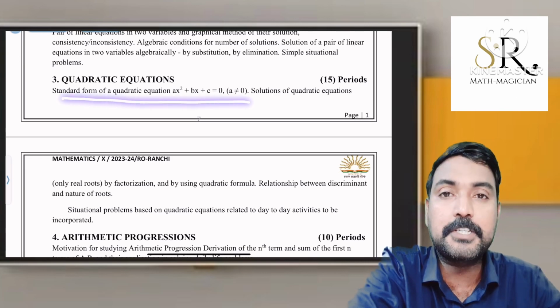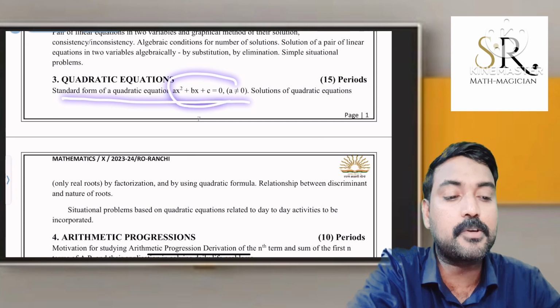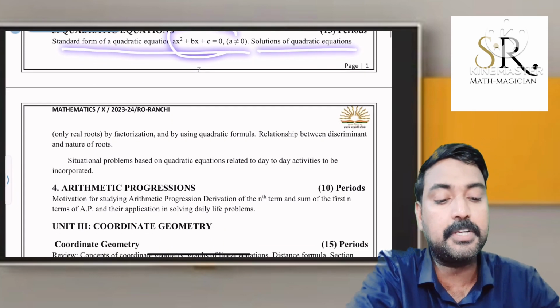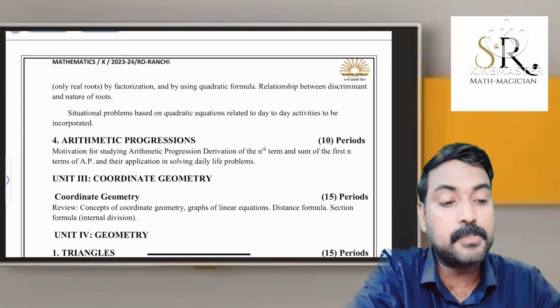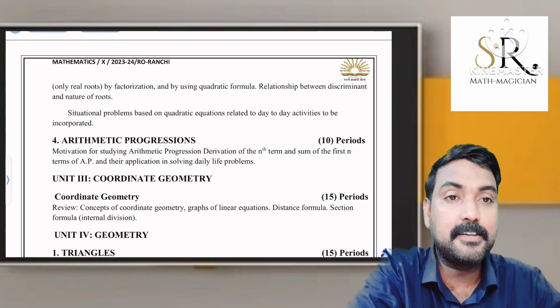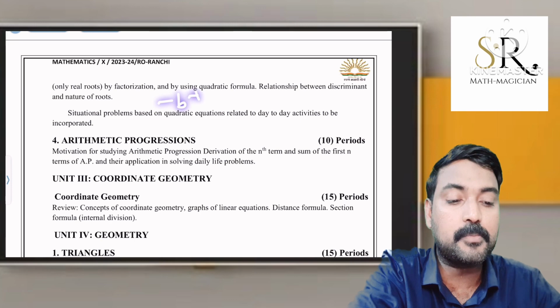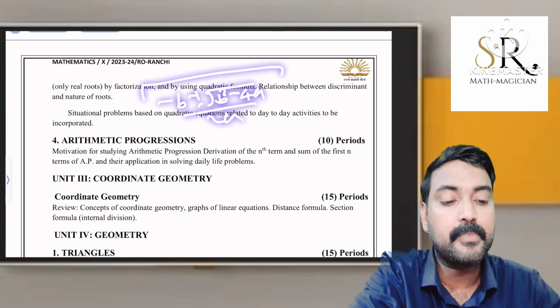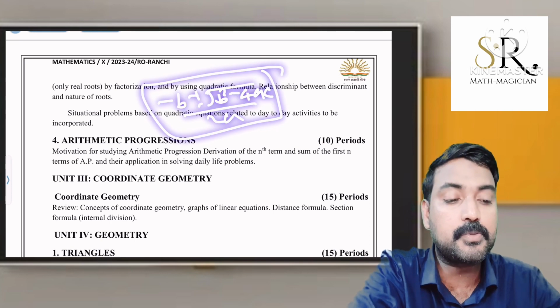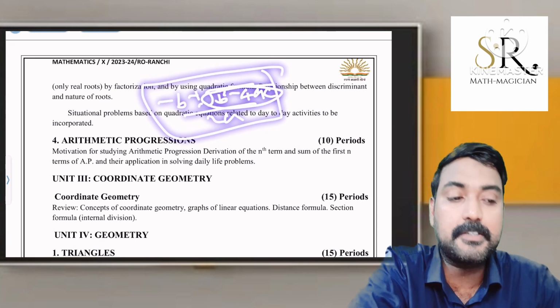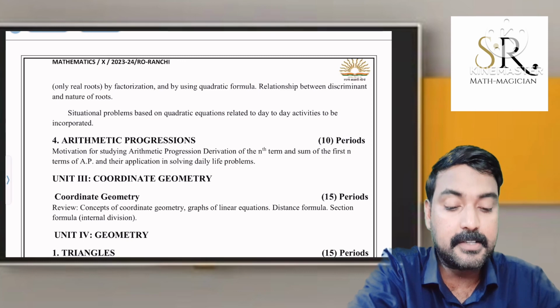Standard form of a quadratic equation, ax square plus bx plus c equal to 0. Solutions of a quadratic equation, that means b square minus 4ac. And we studied the formula x equals minus b plus or minus square root of b square minus 4ac, all divided by 2a. This formula is very important. This b square minus 4ac is known as the discriminant. In detail we will discuss later.